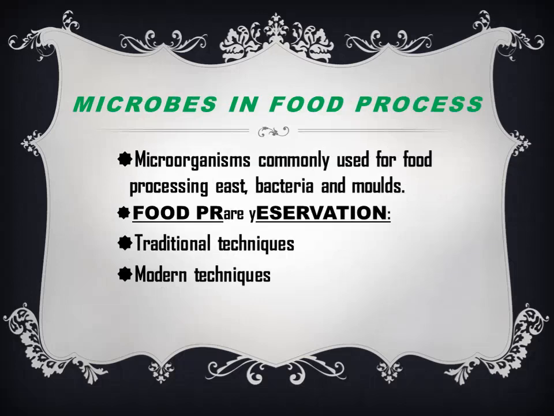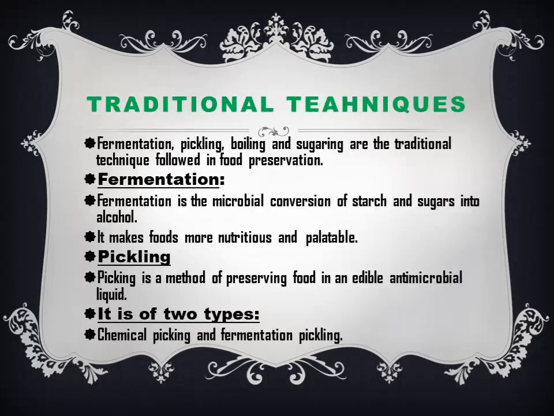Microbes in food processes. Commonly used for food processes are yeast, bacteria and mold. Food preservation: there are two kinds, traditional techniques and modern techniques. Traditional techniques are fermentation, pickling, boiling and sugaring. Fermentation is the microbial conversion of the starch or sugar into alcohol, so that is called fermentation.